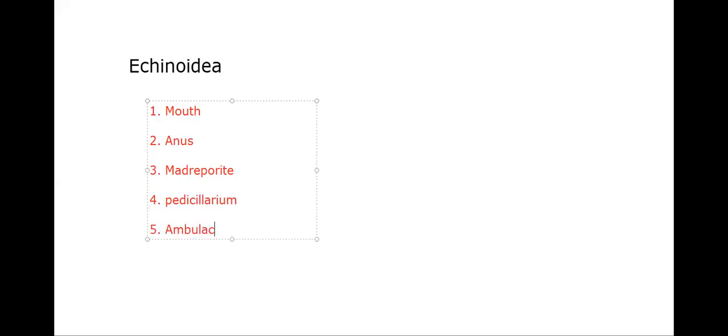That means what should be maintained in all classes: mouth, anus, madreporite, pedicellarium, ambulacral grooves, tube feet with suckers or without suckers, and the larval form. Their positions need to be stated in every class. If you learn this as a table for all the classes, the rest becomes easy. If you fill this table, 90% is over. That's what I'm saying from the beginning.